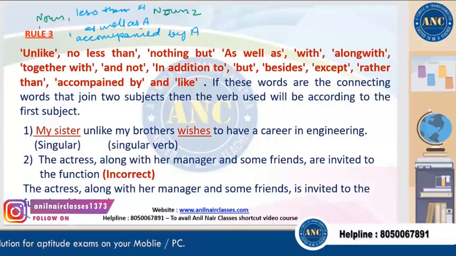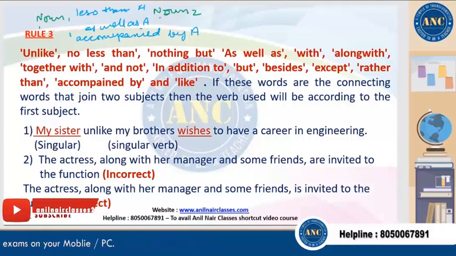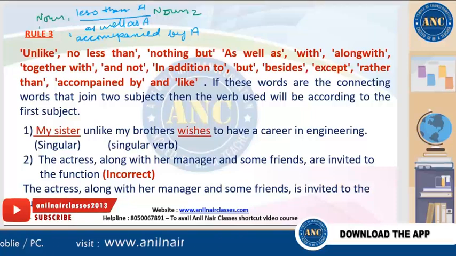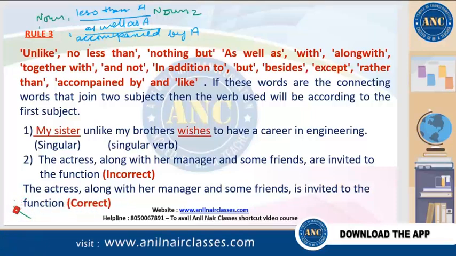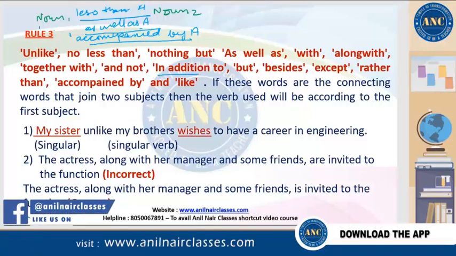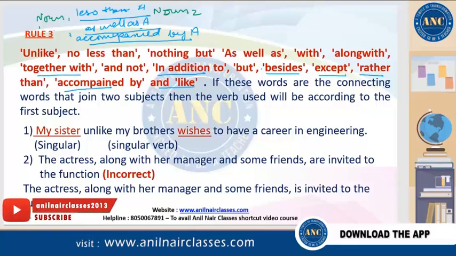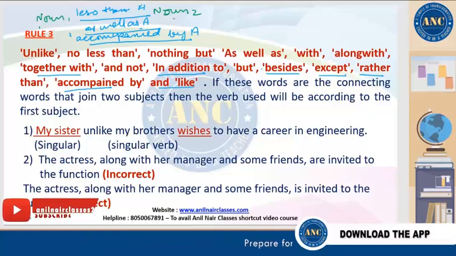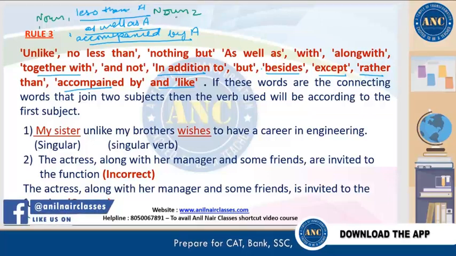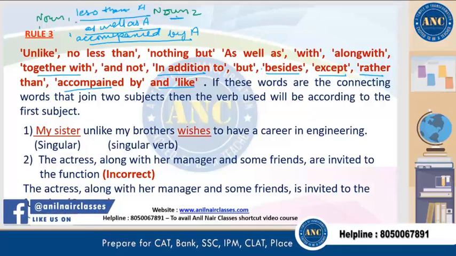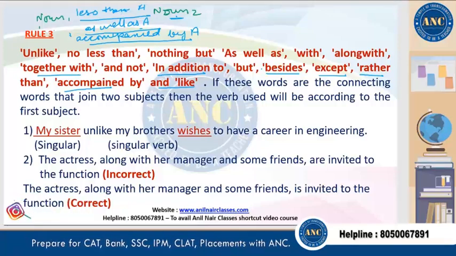Now in this case, noun 1 and noun 2 are not joined with "and" but with something else like unlike, as well as, accompanied by, in addition to, but, besides, except, rather than, together with. Then the noun 2 is not part of the subject, because it is not joined with noun 1 with the conjunction "and".